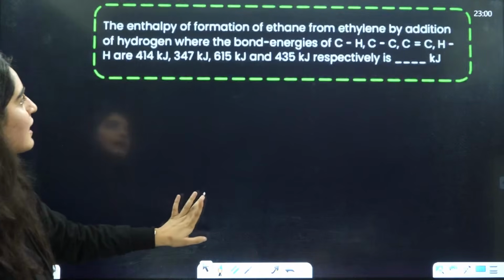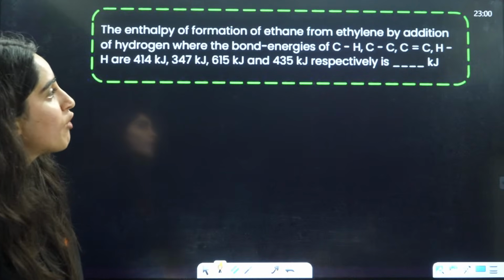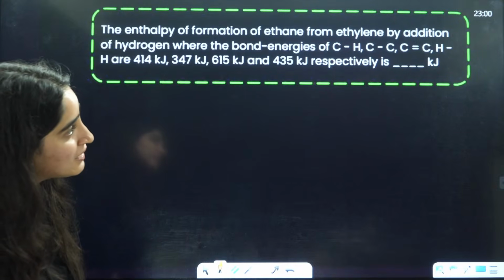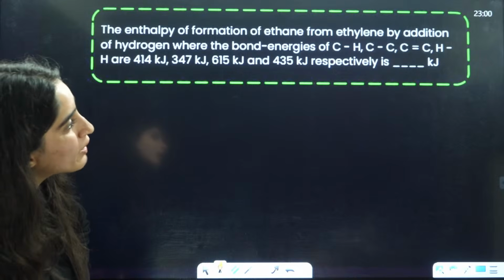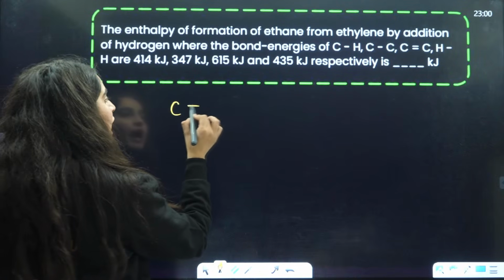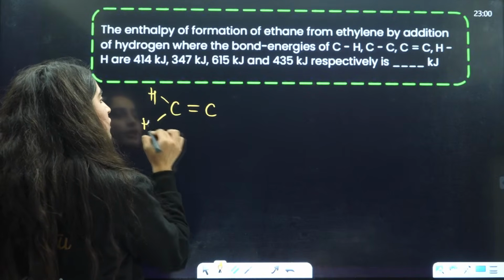Next is the enthalpy of formation of ethane from ethylene by addition of hydrogen, where the bond energies are given. Ethylene means you have this structure, I'll draw all the bonds.